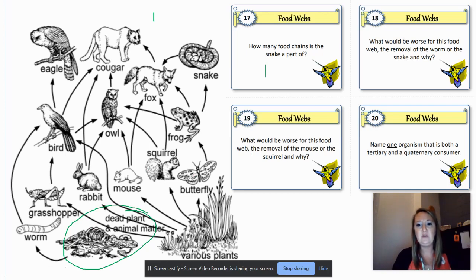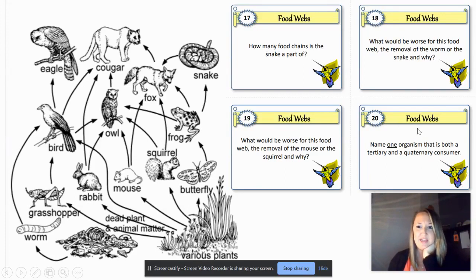What would be worse for this food web, the removal of the mouse or the squirrel, and why? Well, let's look at the mouse. What does the mouse eat? The mouse eats plants, and the mouse gets eaten by owls and foxes. Same thing with the squirrel. The squirrel eats plants. The squirrel gets eaten by owls and foxes. So their impact is exactly the same in this food web because they eat the same things and they get eaten by the same things.